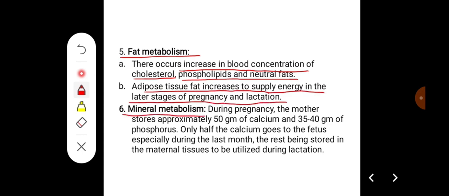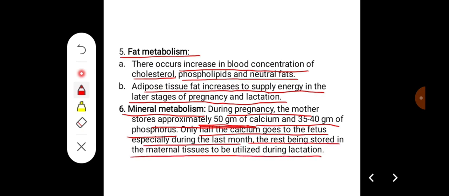On the mineral metabolism during pregnancy, the mother stores approximately 50 grams of calcium and 35 to 40 grams of phosphorus. Only half the calcium goes to the fetus, especially during the last month, the rest being stored in the maternal tissues to be utilized during lactation.